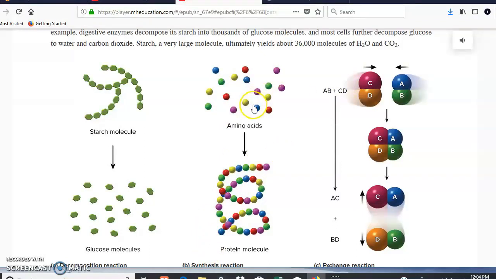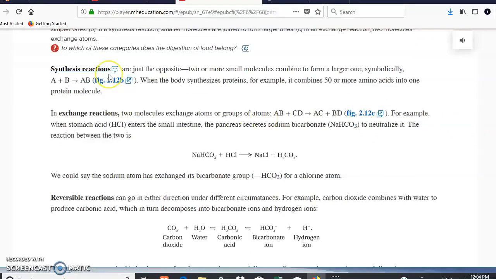Now, these chemical reactions can be reversible, meaning they can go from here to here, and from here go back into these two different substances again. So you have reversible reactions. So we have in here synthesis reactions. We said those are the ones that build. I already mentioned also reversible reactions, right?